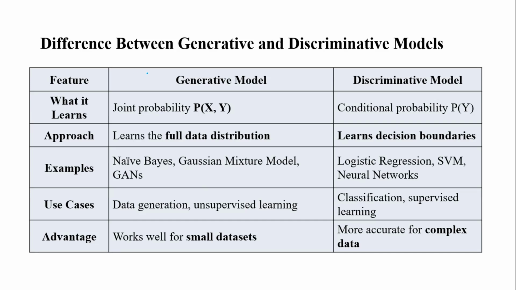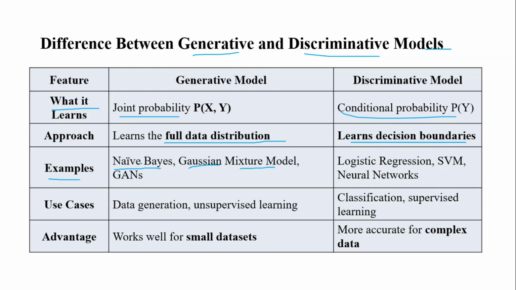Next, we are going to see the difference between generative and discriminative models. So what are the features? Generative models learn the joint probabilities. Here, it learns the conditional probabilities. What are the approaches? The full data distribution. Here, it learns the decision boundaries. Then, what are examples of these? We can see Naive Bayes, Gaussian mixture models, and GANs.